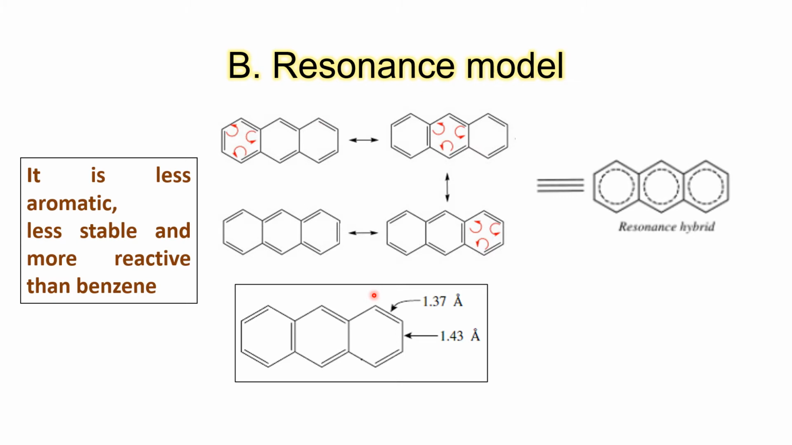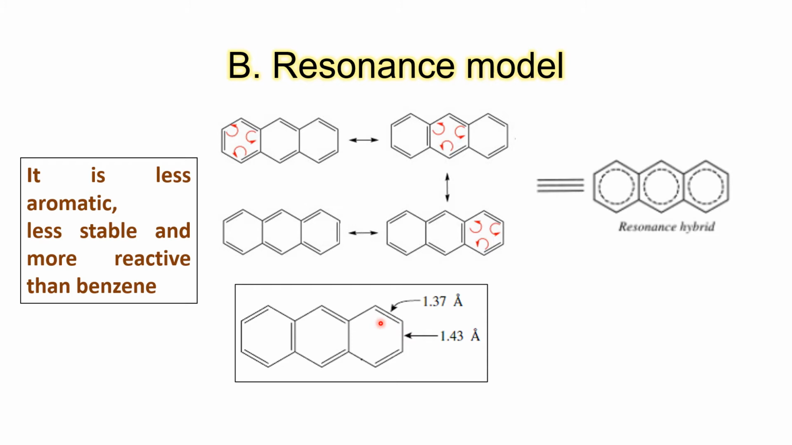And you can quickly make out, because we have seen in case of naphthalene also, bond lengths are not equal. Unlike benzene, naphthalene and anthracene bond lengths are different. Here also C1-C2 bond length is considerably lower than C2 and C3.